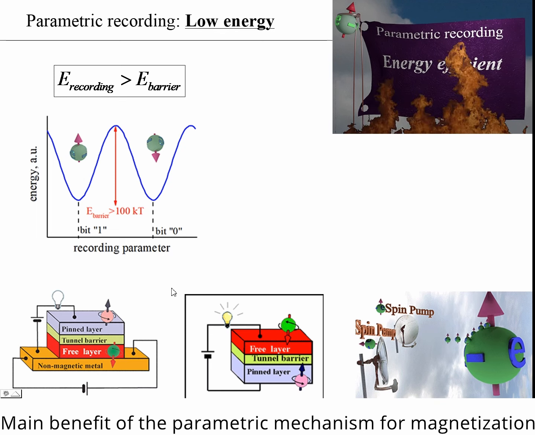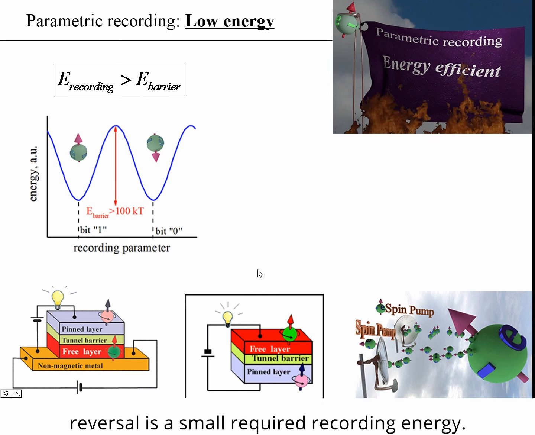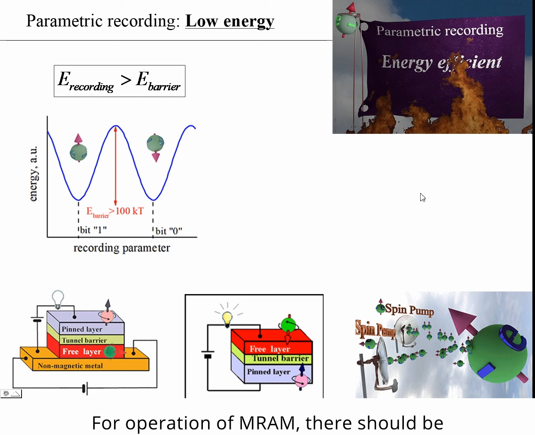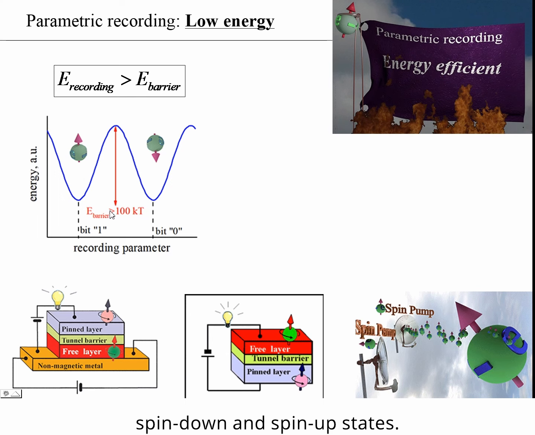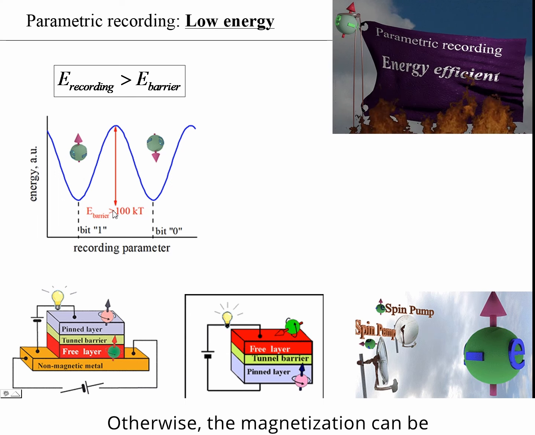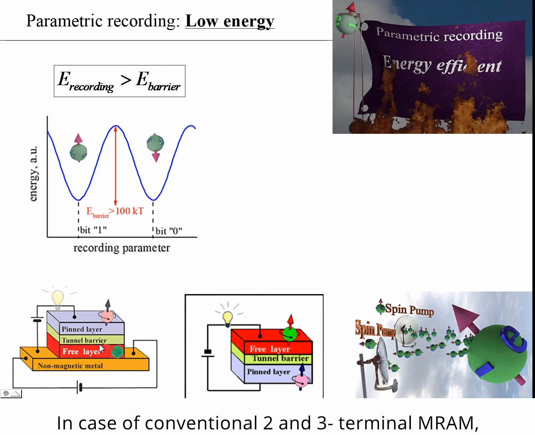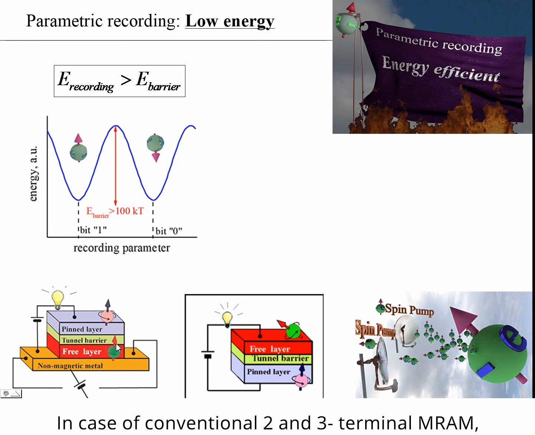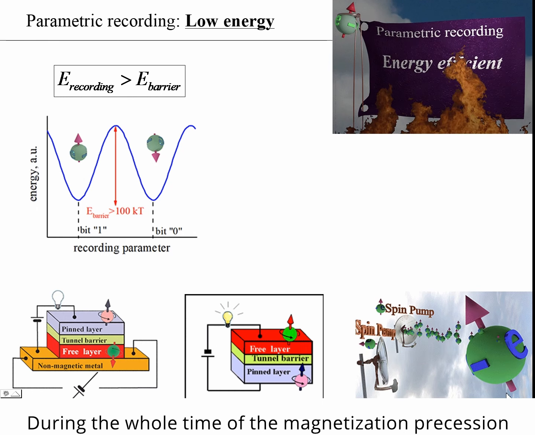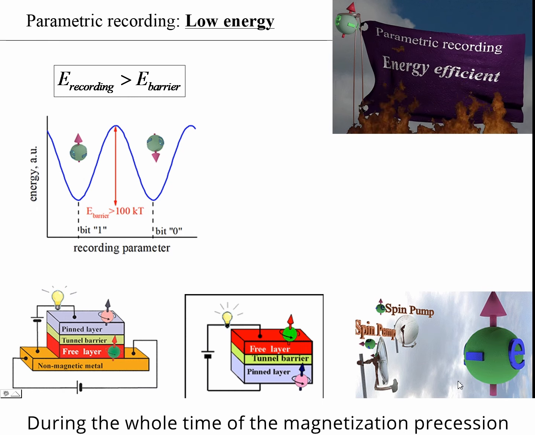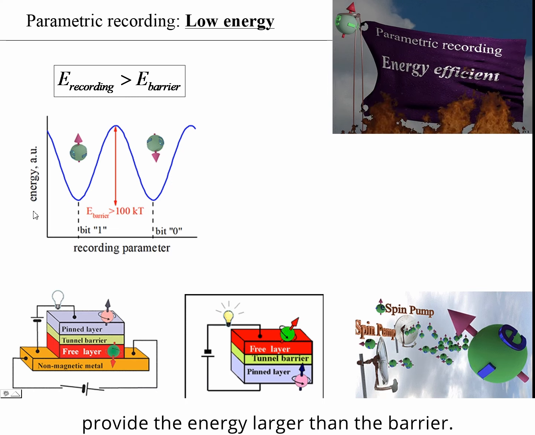The main benefit of the parametric mechanism for magnetization reversal is a small required recording energy. For operation of MRAM, there should be a substantial energy barrier between spin down and spin up states, otherwise the magnetization can be reversed by a thermal fluctuation. In the case of conventional two and three terminal MRAM, the magnetization reversal is based on continuous spin injection. During the whole time of magnetization precession and reversal, the spin injection should provide energy larger than the barrier.